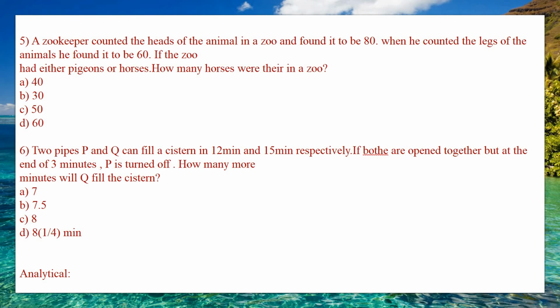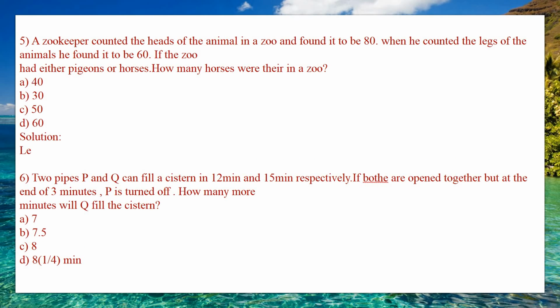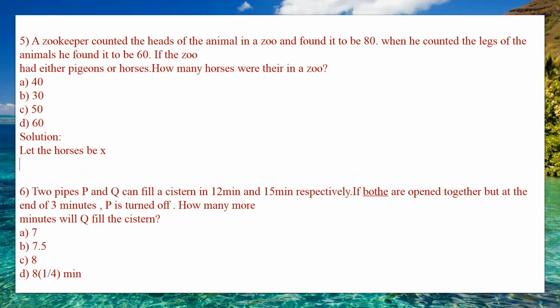For that, first, as we don't know the number of horses in the zoo, let the horses be x. If we do not know the value, let us consider it as x.